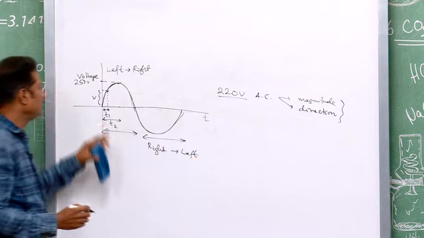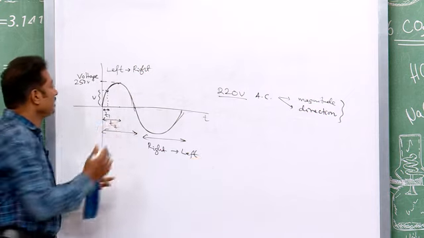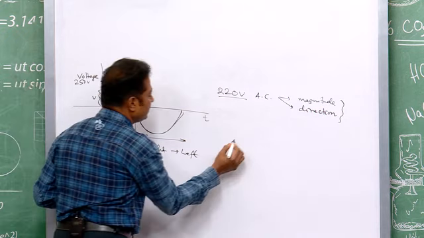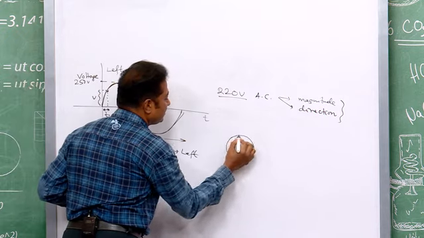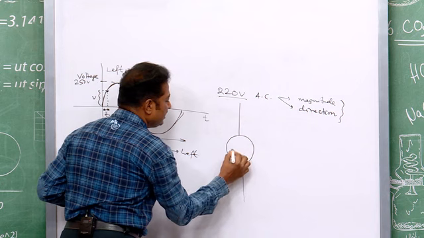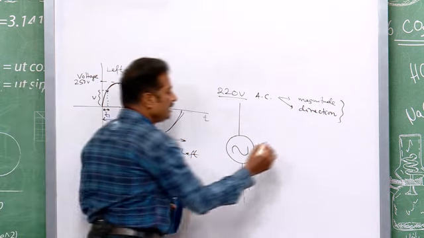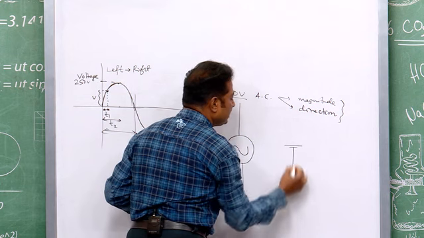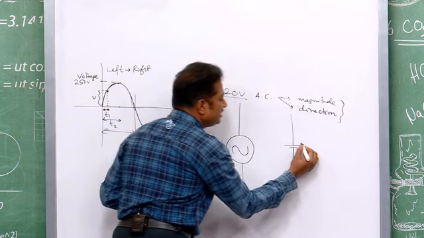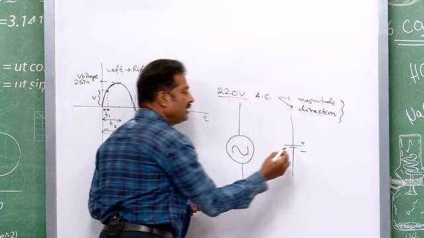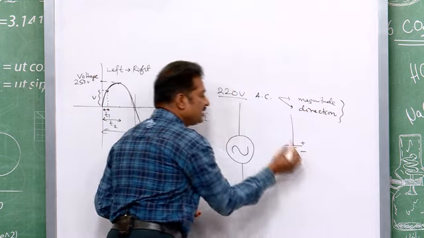The AC voltage is represented by this notation, but direct voltage is represented by this notation. This means it is always higher potential and always lower potential. You can assign a plus sign or minus sign there.